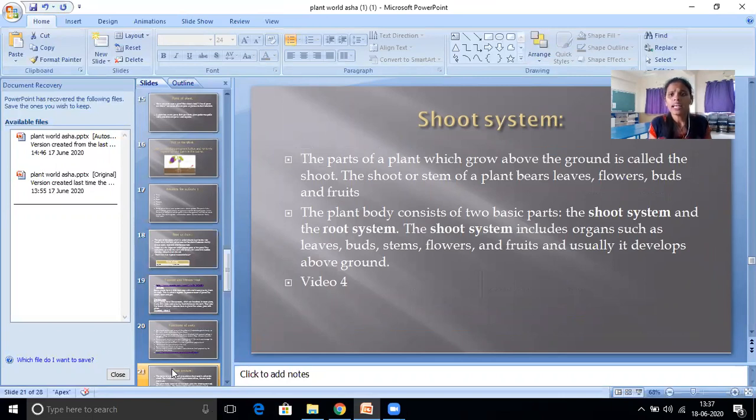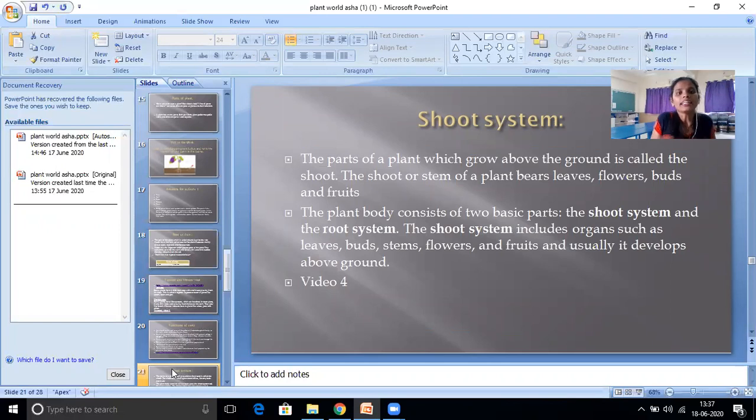Stem. Another name for it is the shoot. That is the shoot system, or stem system. So we'll discuss how the stem works in the plant, and what the functions of the stem are that we are going to discuss.